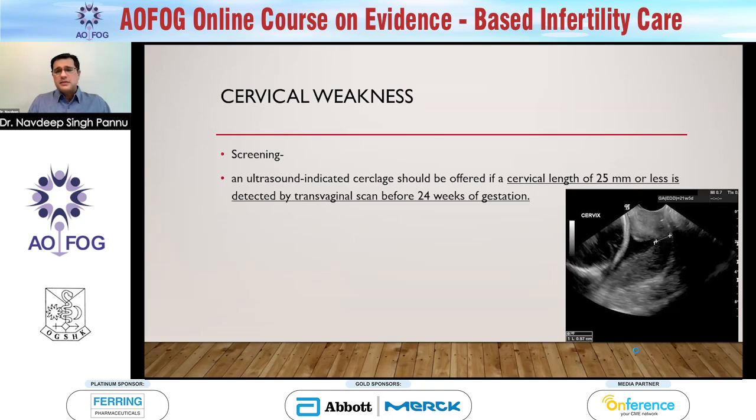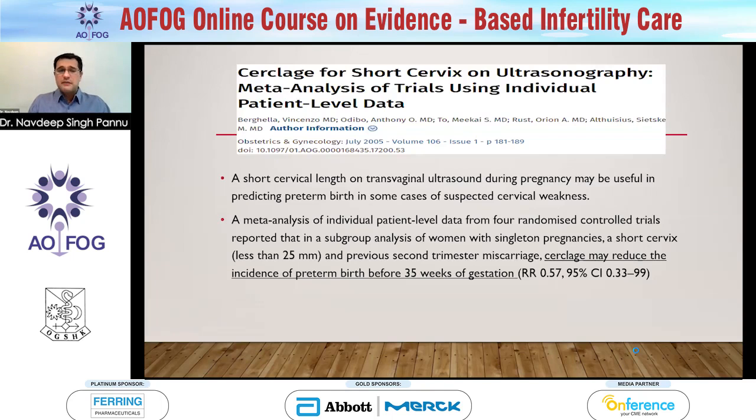Okay, if the cervical length is less than 2.5 before 24 weeks, then you may have to do a cervical cerclage. A short cervix on a vaginal scan during pregnancy may be useful to predict preterm birth in these cases. So as you can see, this meta-analysis from 4 randomized controlled trials reported that a subgroup of women with singleton pregnancies and short cervix, less than 2.5 centimeters, who underwent a cerclage, had a reduced incidence of preterm birth before 35 weeks of gestation. So it was beneficial.